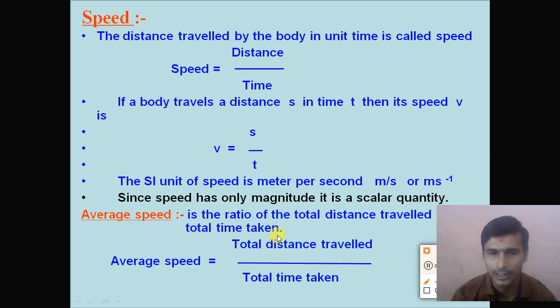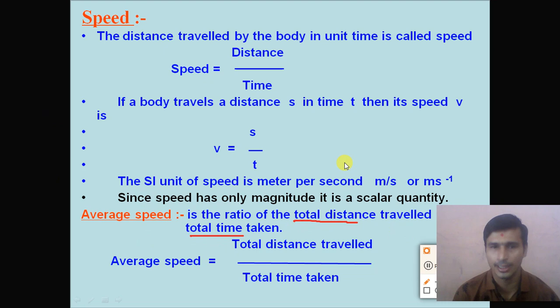How can we calculate the average speed? To calculate the average speed of the object, we need to measure the total distance traveled by the body and the total time taken to travel that much distance, right? एवरेज स्पीड कैलकुलेट करने के लिए हमें क्या चाहिए? टोटल डिस्टेंस चाहिए और टोटल टाइम चाहिए.